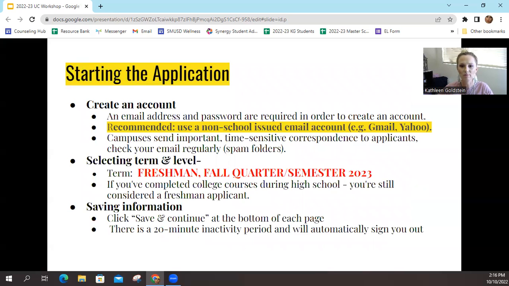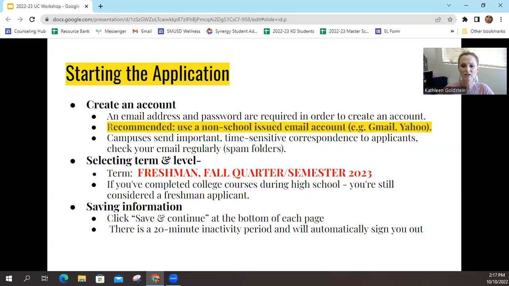Starting the application means starting with creating an account. You want to use a personal email for this. You do not want to use the school issued email because they won't be able to email you. And that's the biggest way that they're going to communicate with you. So it's important to check your email often, including spam folders or anything like that.